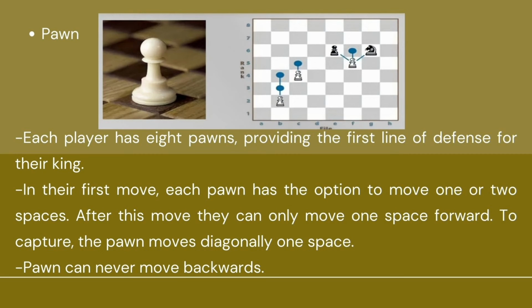Next is pawn. Each player has 8 pawns, providing the first line of defense for their king. So, yung pawn is nasa second row ng each player. In their first move, each pawn has the option to move 1 or 2 spaces. After this move, they can only move 1 space forward. To capture, the pawn moves diagonally 1 space.